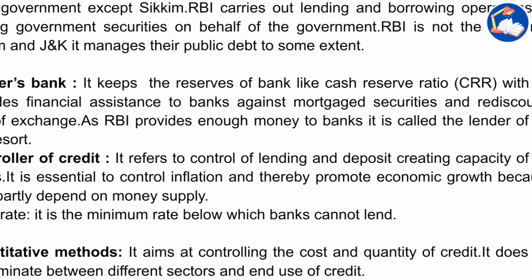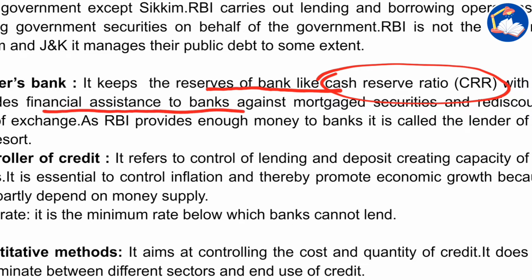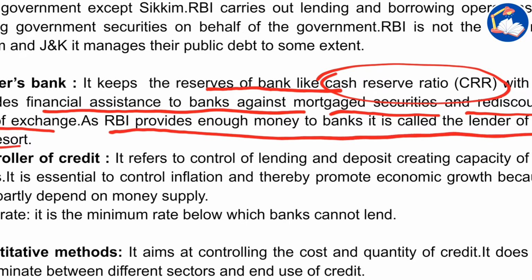Okay, now Bankers Bank. It keeps the reserves of banks, like the cash reserve ratio. No need to worry, we will see what the cash reserve ratio is in the coming sessions. It provides financial assistance to banks against mortgage securities and rediscounts bills of exchange. As RBI provides enough money to banks, it is called the lender of last resort.